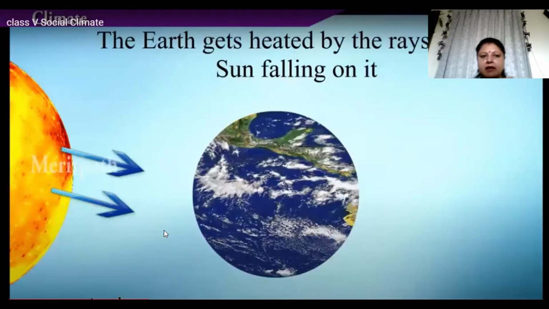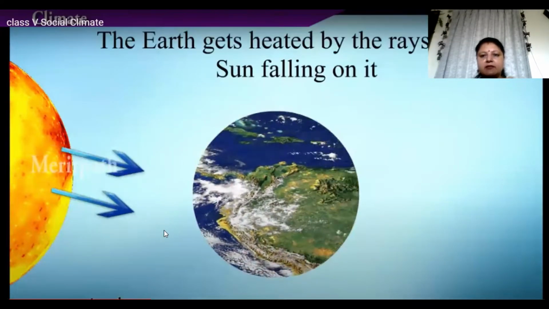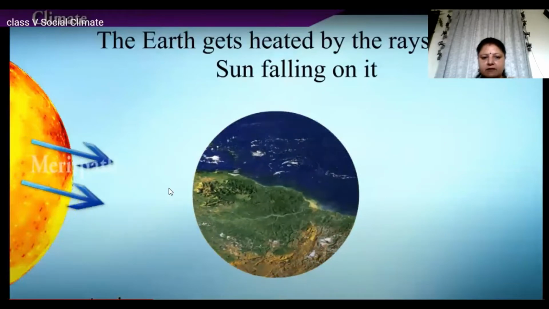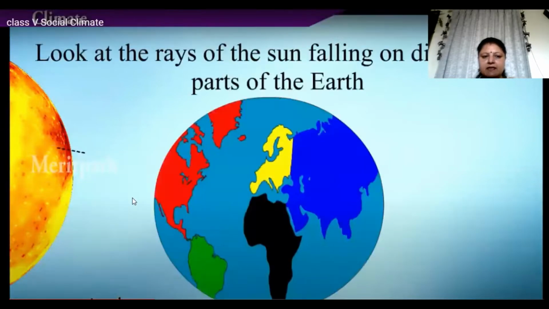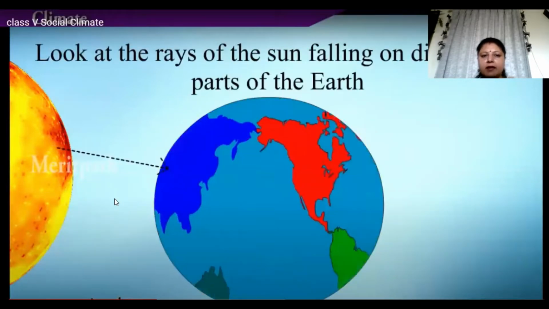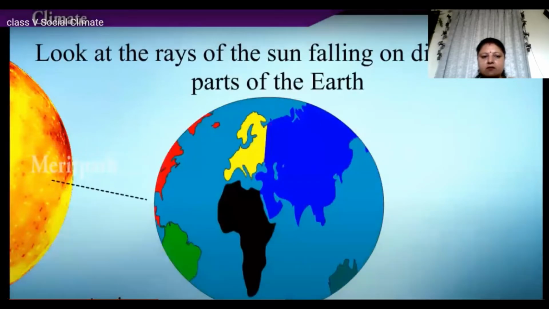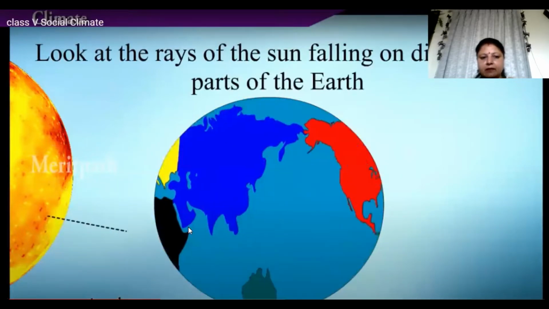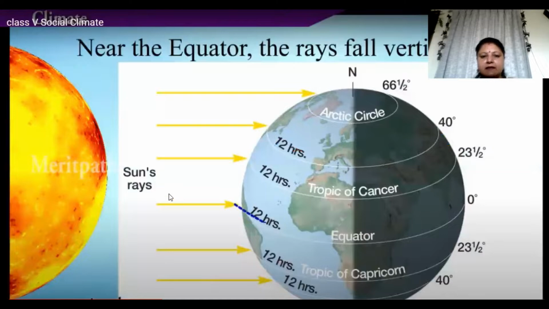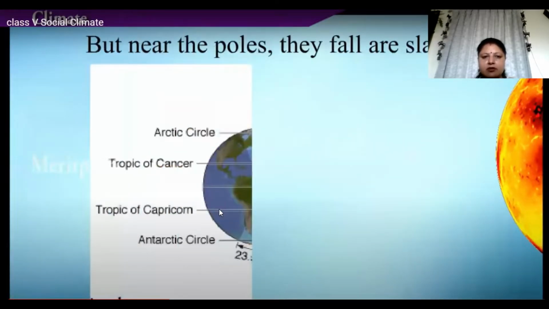Now look at this diagram. The earth gets heated by the rays of the sun falling on it. You can see here how the rays are falling. Look at the rays of the sun falling on different parts of the earth. Different parts are getting the rays differently. Near the equator, here at 0 degrees, the rays fall straight.